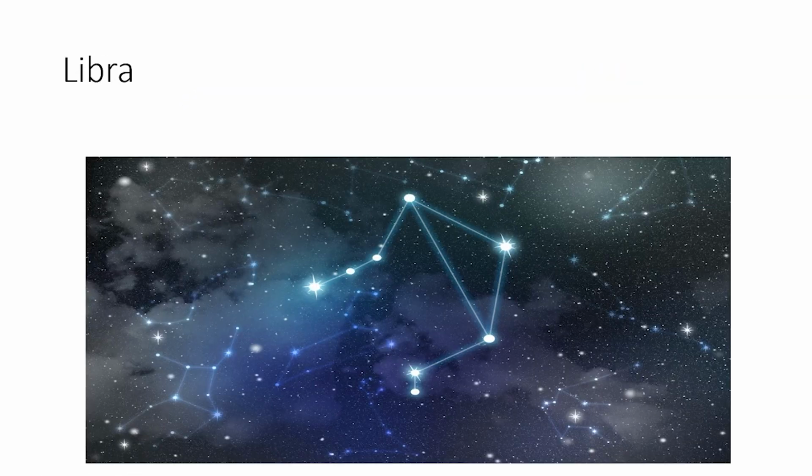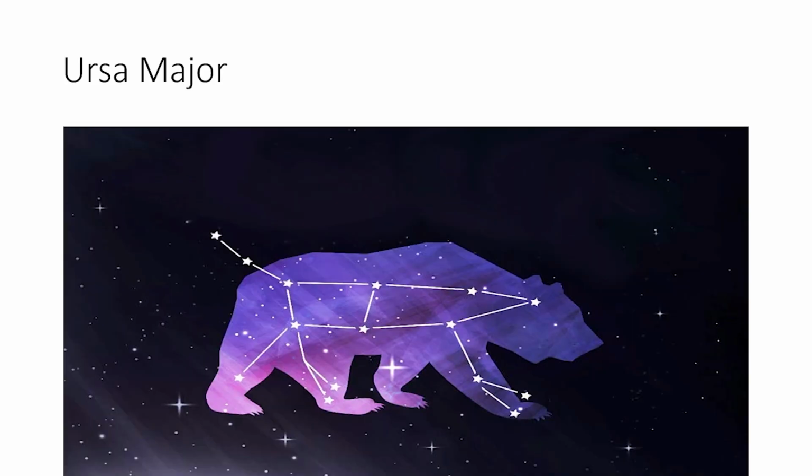Another one is Libra. It is also known as the balance scales. Can you see? This is a scale, and here, you can have two things which you can measure or balance. So this is the balance scale. And the third important or most easily recognizable constellation is Ursa Major. So Ursa Major, it resembles a great bear.